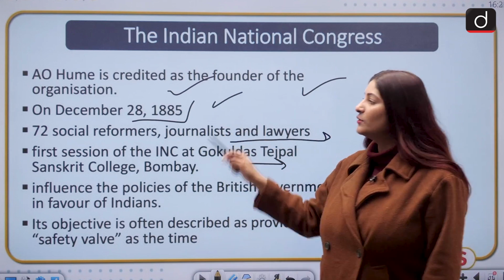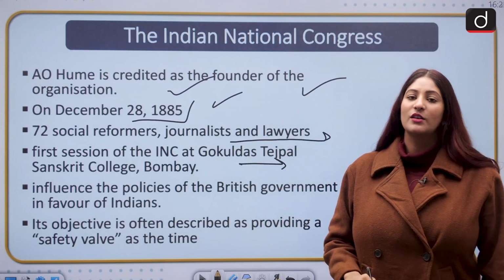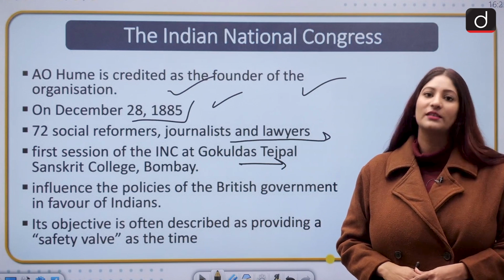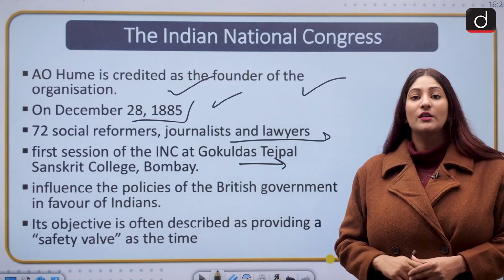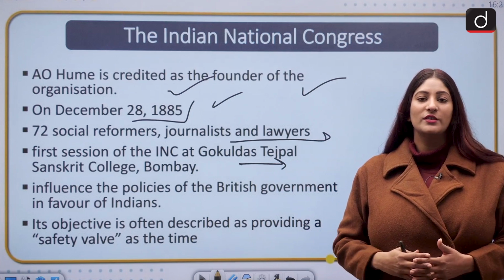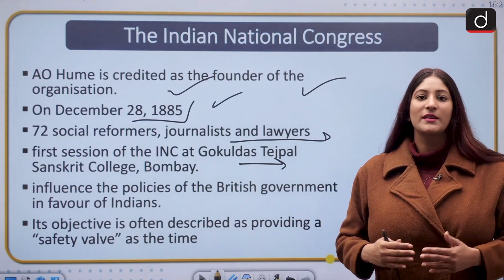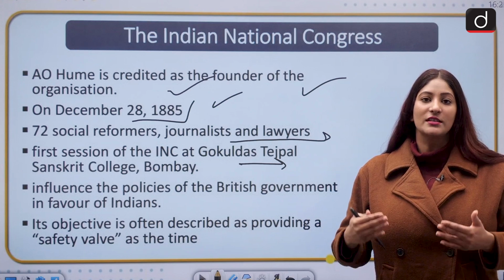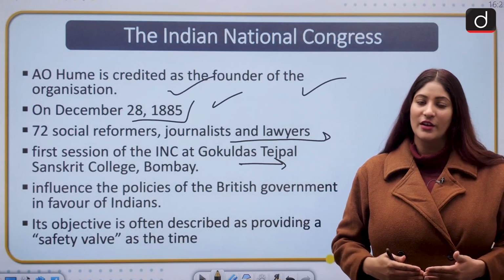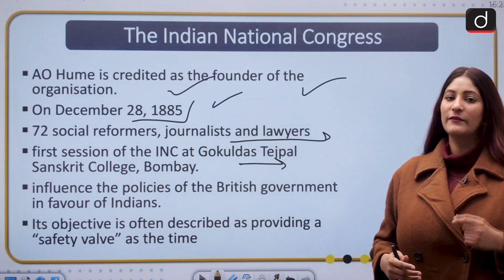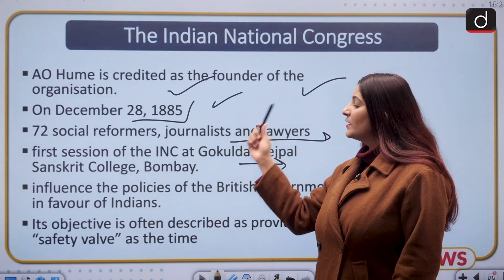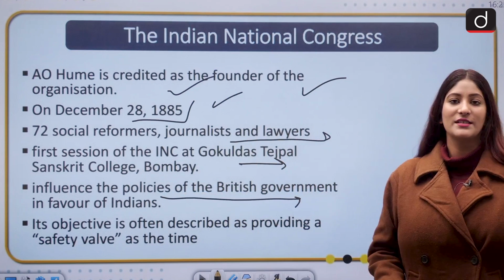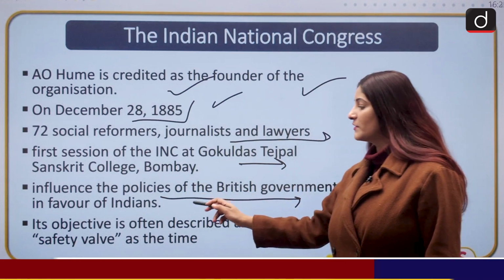And why do we say Alan Octavian Hume, why was he the one to initiate the process? Because the leaders back then wanted to ensure that an Englishman stayed with them so that their intentions did not mortify the British. So that is one of the factors. Other than that, INC was, of course, established to influence the policies of the British government in favor of Indians,